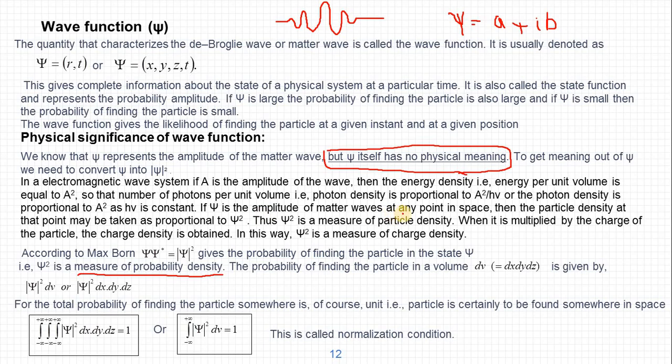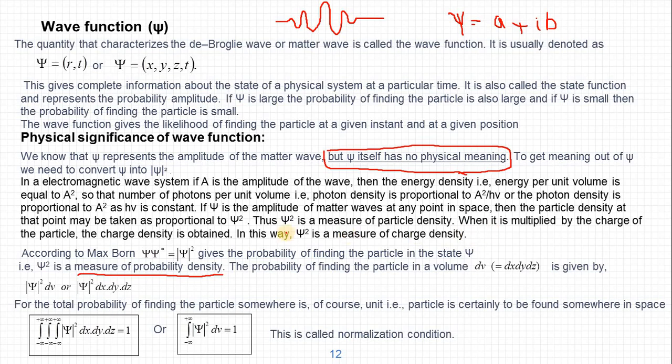Similarly, if psi is the amplitude of the matter waves at any point in space, then the particle density at that point may be taken as proportional to psi square. So psi square may also correspond to the particle density. Thus psi square is a measure of particle density also.